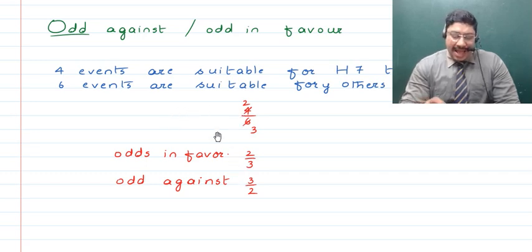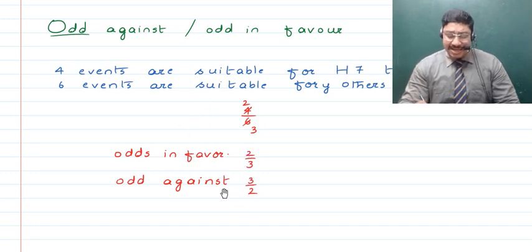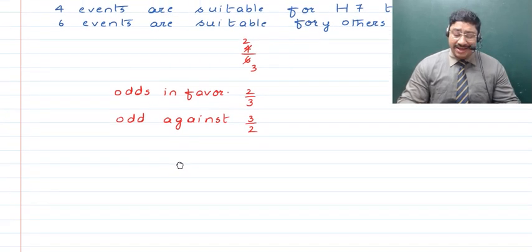For the odds against, the unfavorable number of cases is kept in the numerator and the favorable number of cases in the denominator, and thus the reciprocal ratio of the odds in favor gives you the odds against. This is how you find the odds in favor or the odds against.